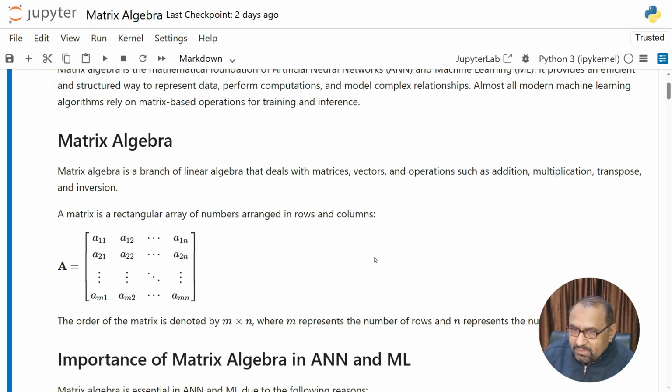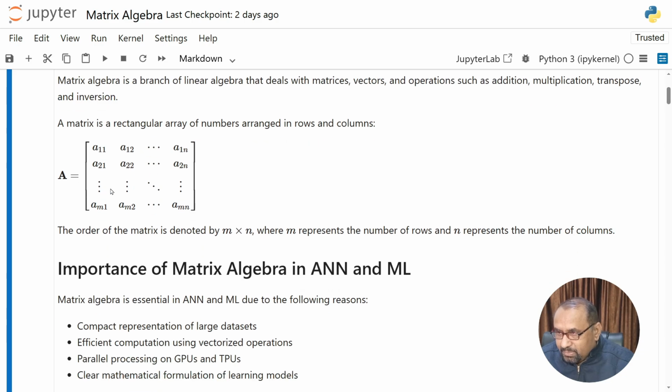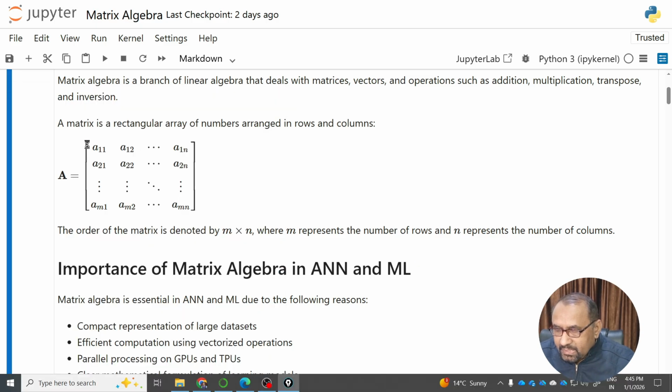So here we have the definition: matrix algebra is the branch of linear algebra that deals with matrices, vectors, and operations such as addition, multiplication, transpose, and inversion. A matrix is a rectangular array of numbers arranged in rows and columns. As you can see in this example, A is equal to this; these are the elements, and the matrix is always represented by square brackets, with a left bracket and a right bracket, and all the elements inside.